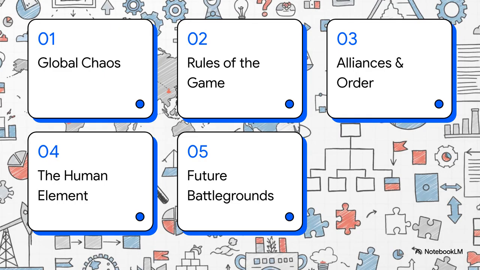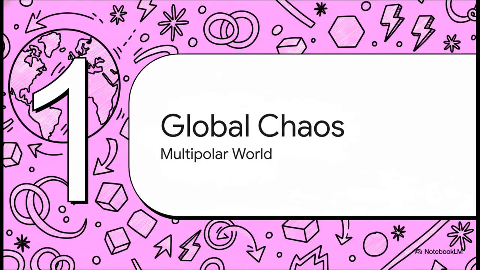To break this all down, we'll cover 5 main areas: making sense of global chaos, the rules of the game, alliances and global order, the human element, and finally, tomorrow's geopolitical battlegrounds. Let's get into it. Kicking things off with part 1, making sense of global chaos and finding structure in a